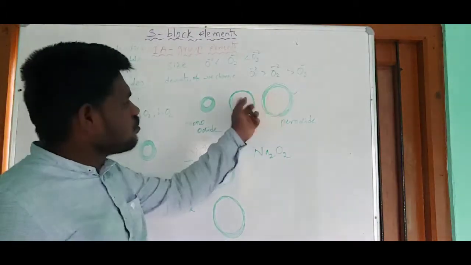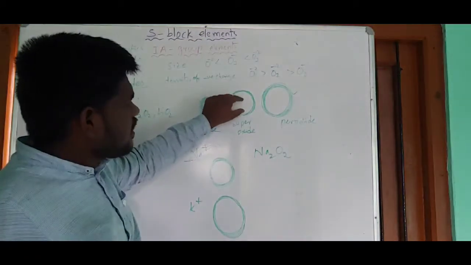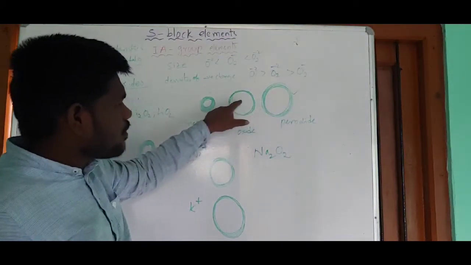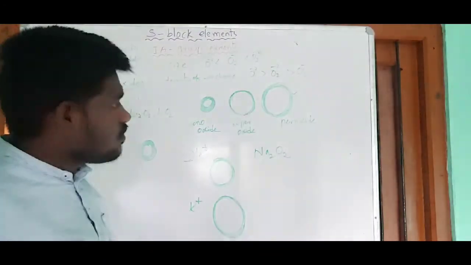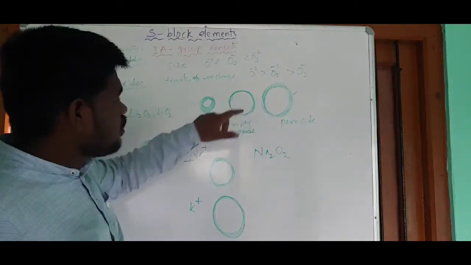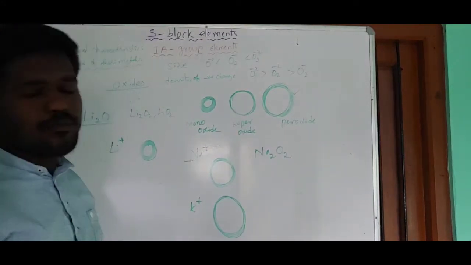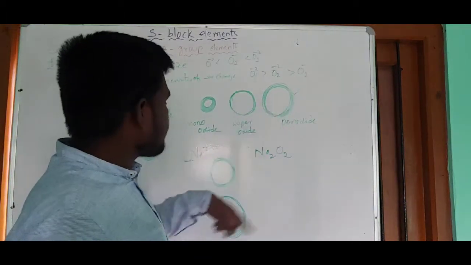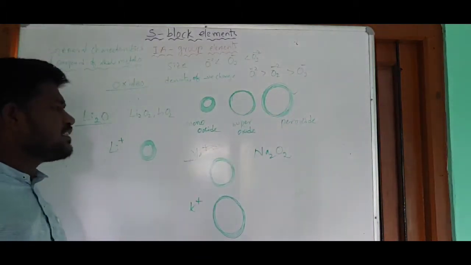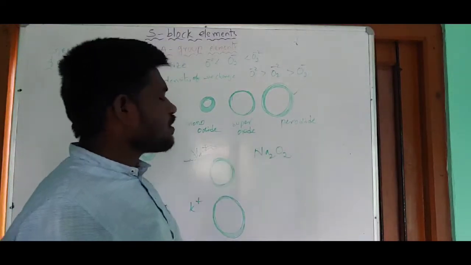Now between these two, this one has small size, but compared with the peroxide, superoxide contains a poor negative field. That negative field is not enough to neutralize the positive charge present upon the sodium ion. So that's why peroxide is suitable to neutralize the positive charge present upon the sodium. So sodium always forms peroxide.